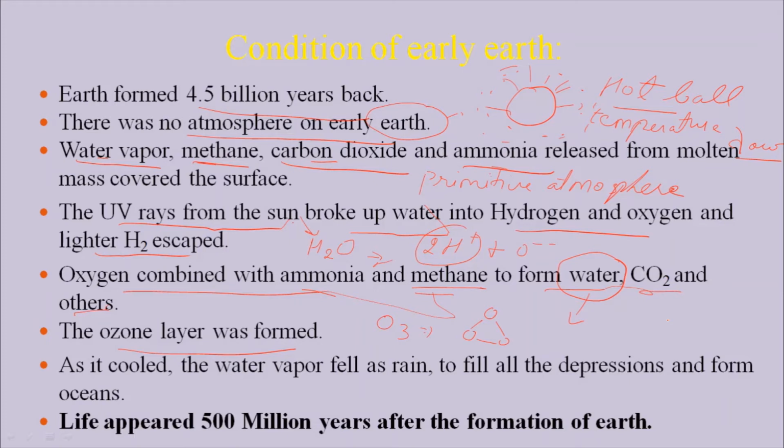This O3 becomes the ozone layer, which is the uppermost layer of the atmosphere, and it helps in absorbing the UV light, by which the water molecules found in the Earth's atmosphere are not broken down again into hydrogen and oxygen. So this is the very important formation of the atmosphere around the Earth.